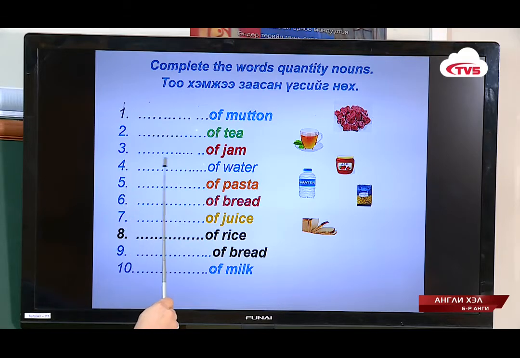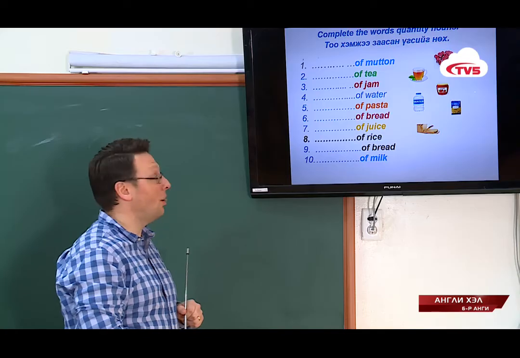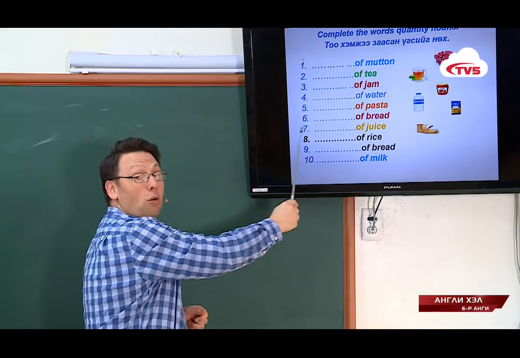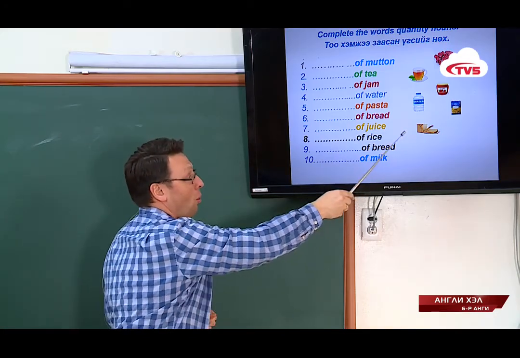A jar of jam. How much water? A bottle of water. How much pasta? A packet of pasta. How much bread? A slice of bread, if you have one piece, or a loaf of bread, if you have the whole thing.